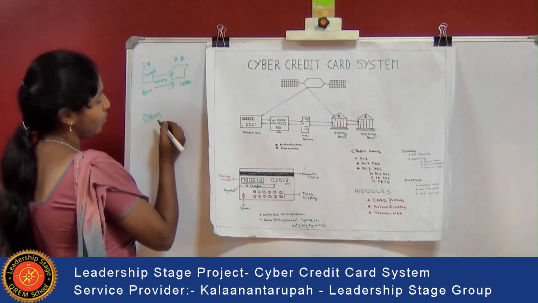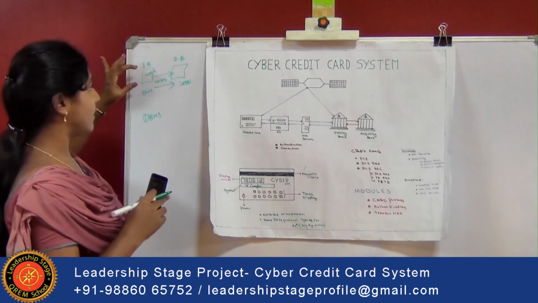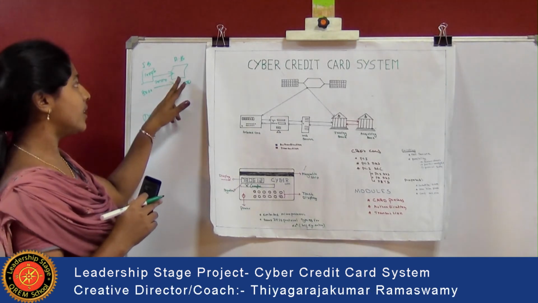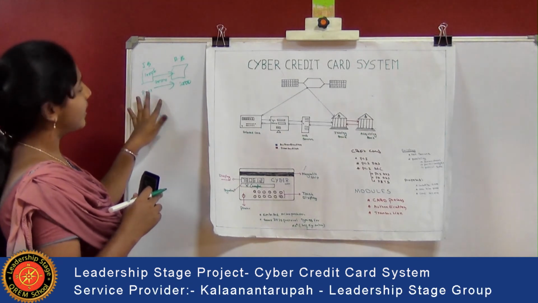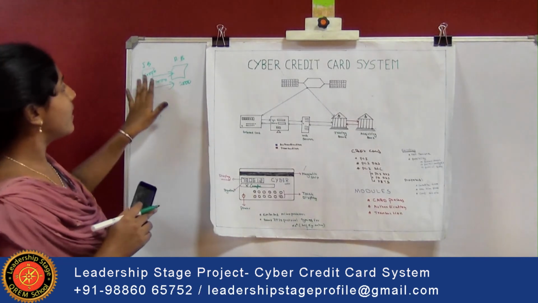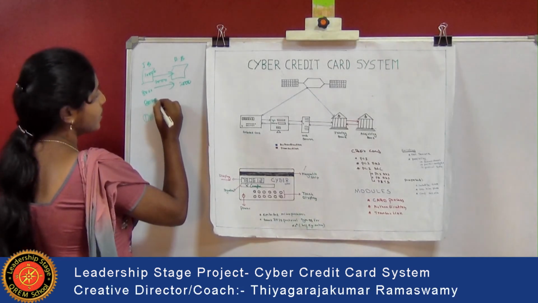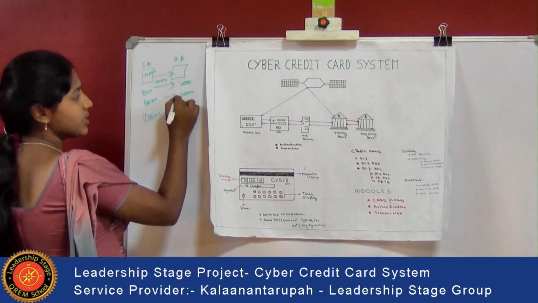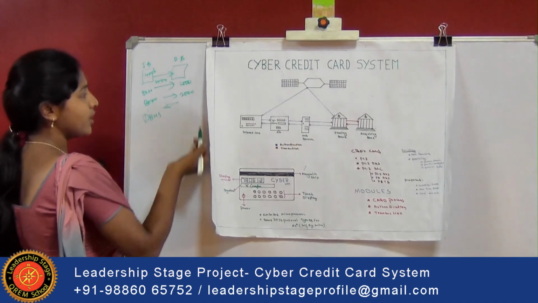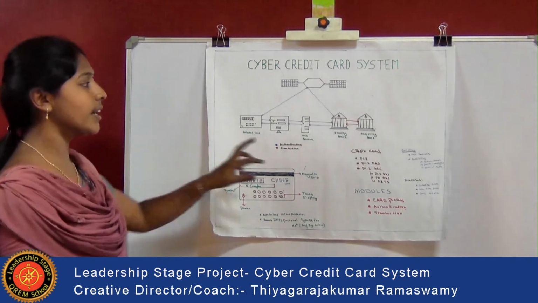If the transaction is not successful and the balance is deducted but not credited, a rollback operation takes place, so that both sides are equal. If 8,000 is deducted and 2,000 is credited as expected, the transaction is successful, the commit operation takes place, and an acknowledgement is given to the issuing bank. So these two operations are done in the transaction.